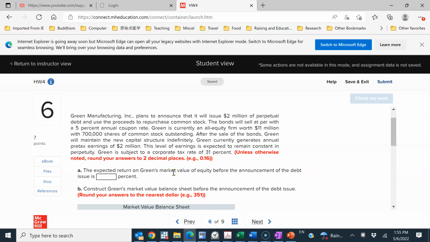Remember, to calculate this return, we don't actually go to the balance sheet, right? Because balance sheet tells us the book value of the equity.